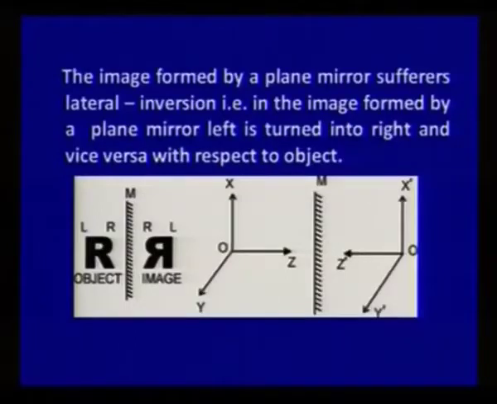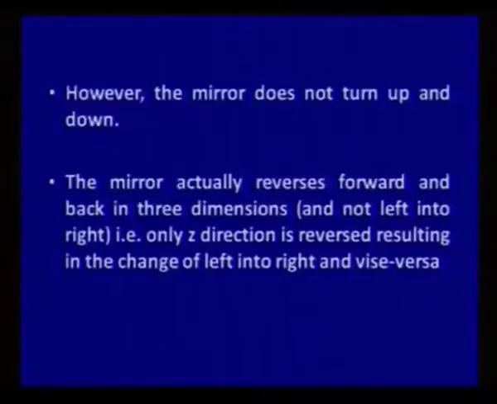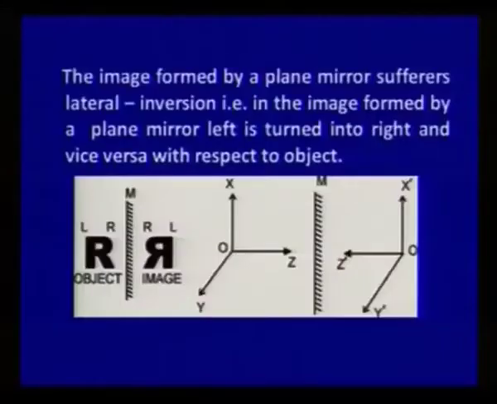Only there is a change in the 3-dimensional figure, and it is very important to know that the mirror actually reverses forward and back in 3 dimensions and not left to right. So, only the Z direction is reversed, that you have already seen, and we call this phenomenon lateral inversion of light.